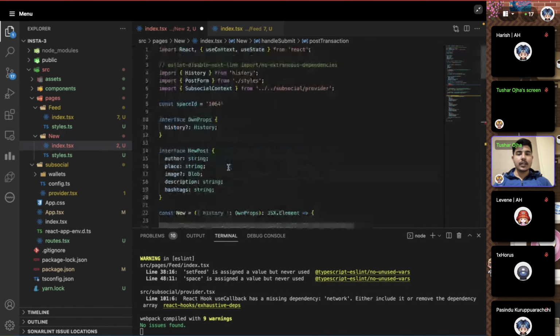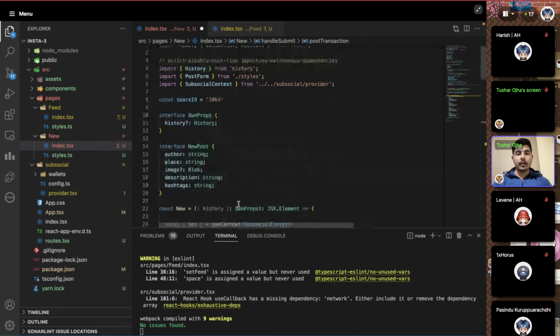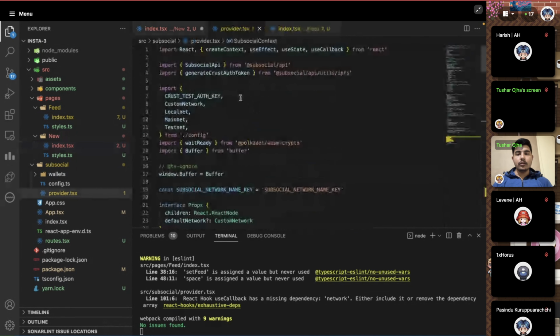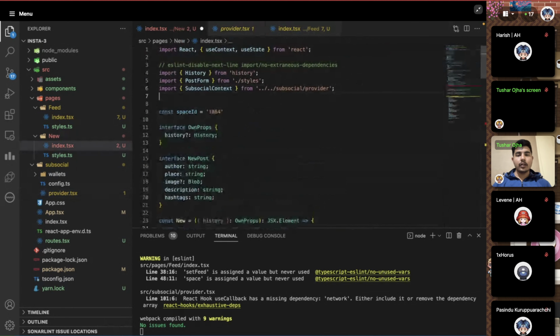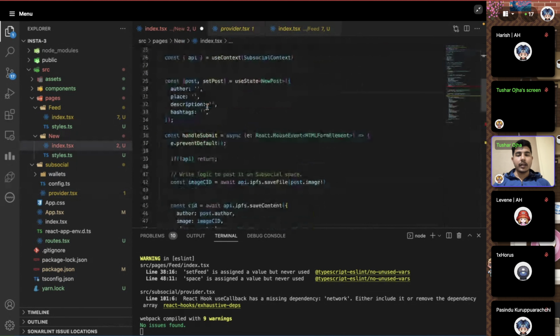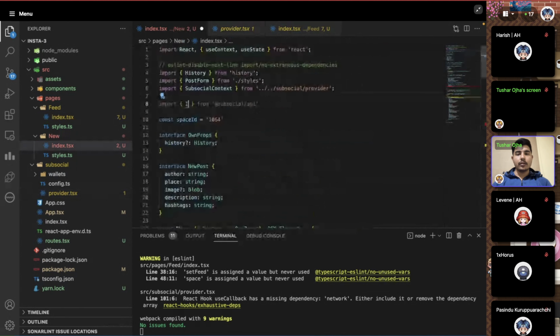You have to add this as well. So to do that, for the IPFS content CID, you can directly use the wrapper which we have, basically getting the type for this IPFS content. You can do something like IPFS content from the APIs.